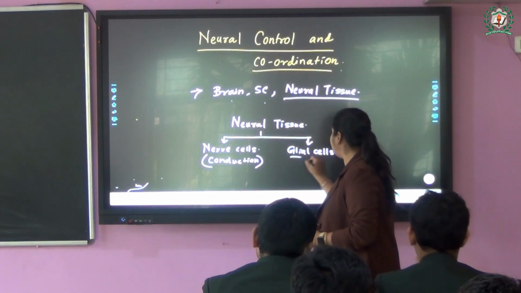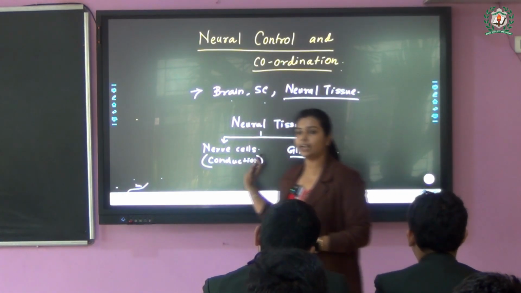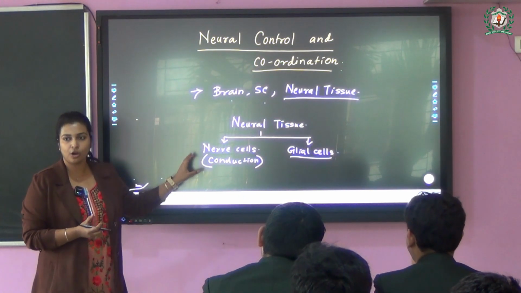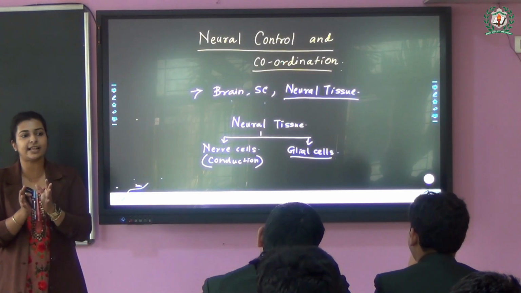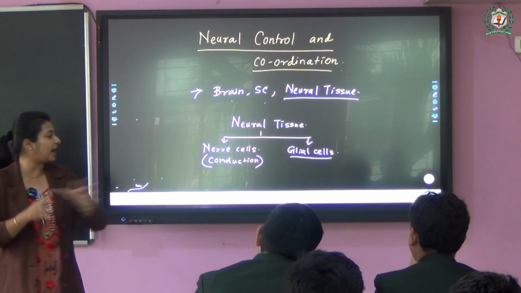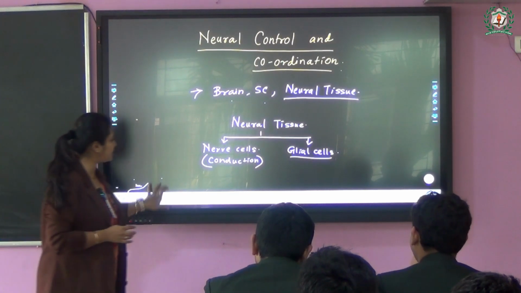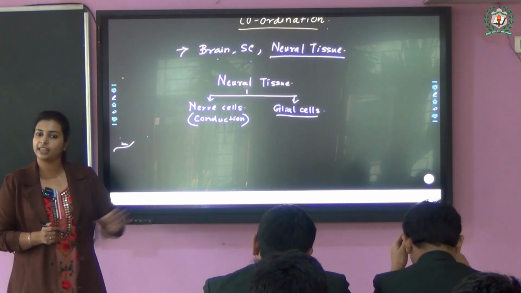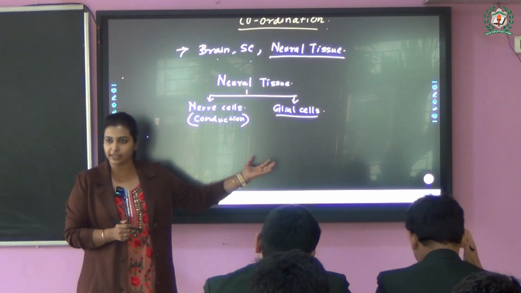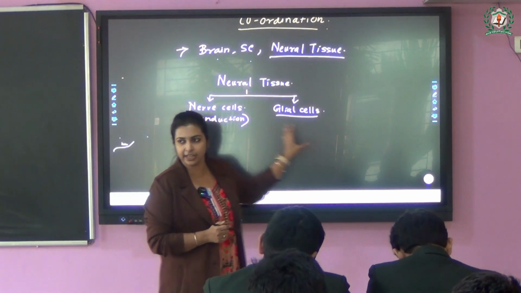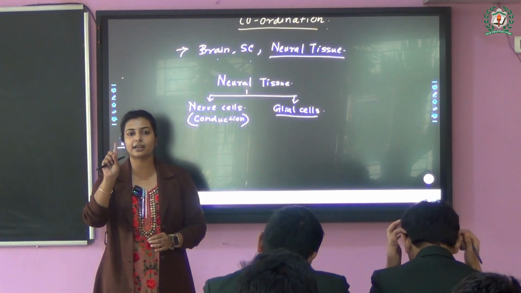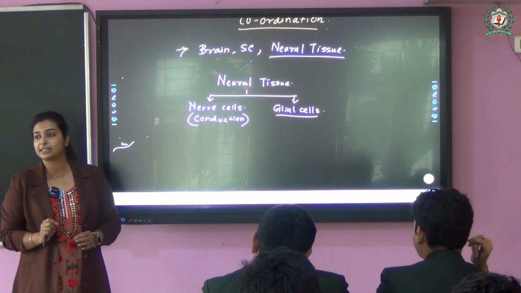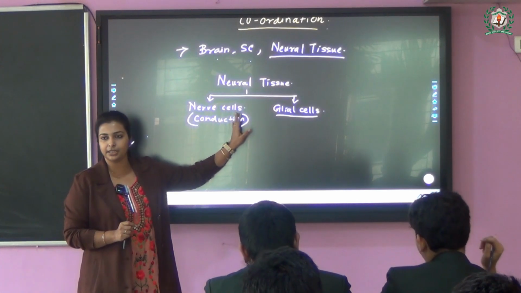Now what is this glial cell? The glia came from glue. Glue means inside this nervous tissue or this entire neural tissue, there are some cells which are responsible for gluing other cells, and they are responsible for giving protection to the entire thing. They are the neuroglial cells. They have different types. We are not going into the types. We do not have this in detail. But you know one glial cell you have learned about. Can you remember the Schwann cells? Yes, the Schwann cell is nothing but a glial cell, right?